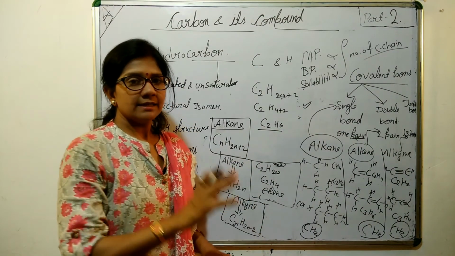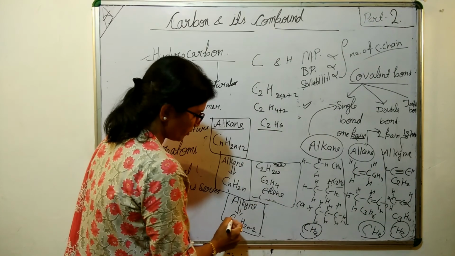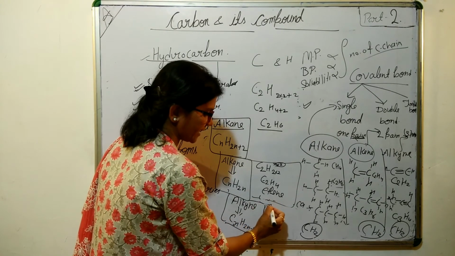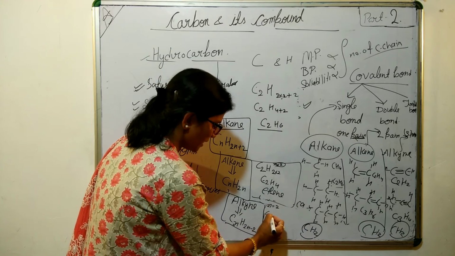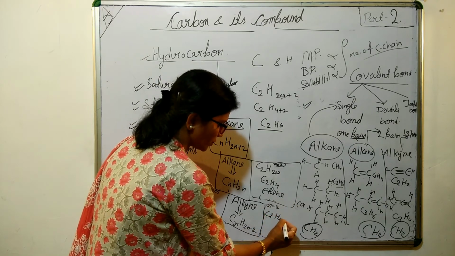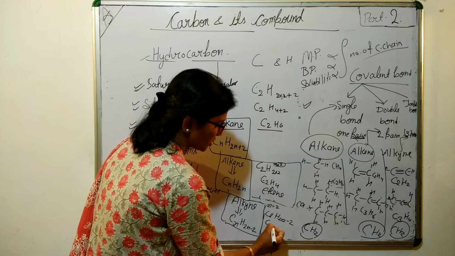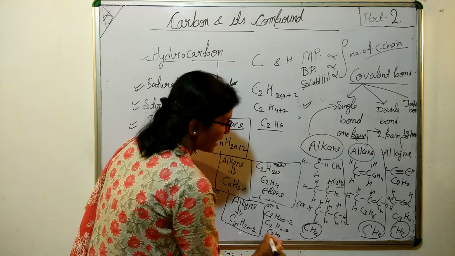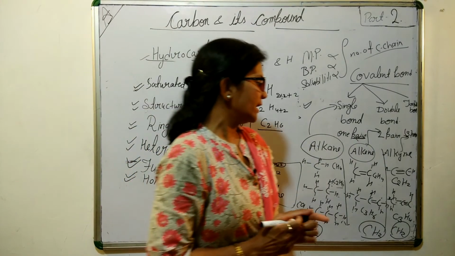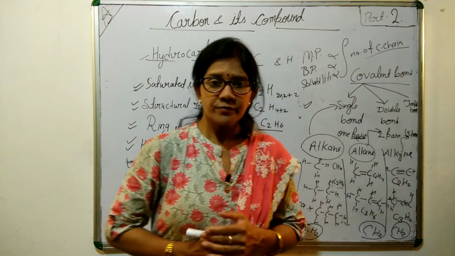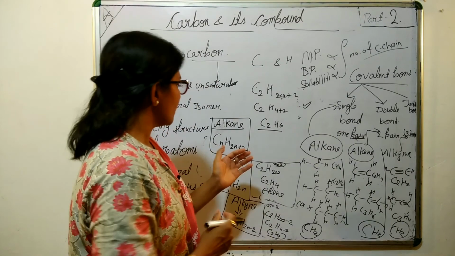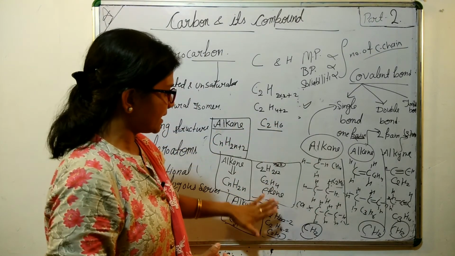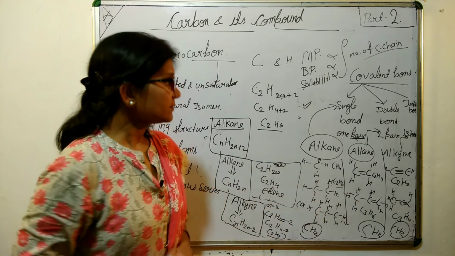Let's see the alkyne. The formula is CnH2n minus 2. The number of carbon we are taking, n is equal to 2. So C2H2 into 2 minus 2. What will it be? C2H4 minus 2, C2H2, and this C2H2 is your acetylene. So it was all about alkane, alkene, alkyne. We have proved that this formula is implemented here.